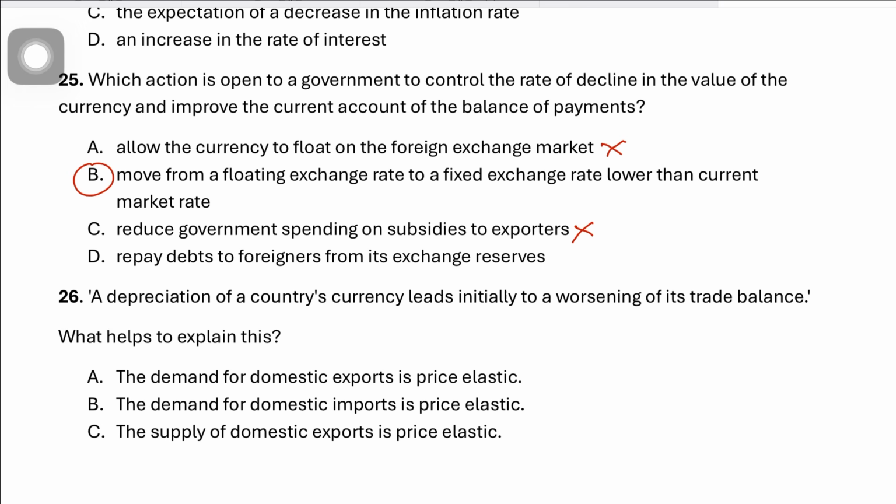This is correct. Why? Because a fixed exchange rate which is below the current market rate means the government or the central bank is deliberately, artificially setting the currency at a lower value, and this is actually known as controlled depreciation, which simply means devaluation, right? And this can actually help improve the current account because exports would become cheaper, as the price of exports goes down for foreign buyers, and imports would get expensive for domestic consumers.